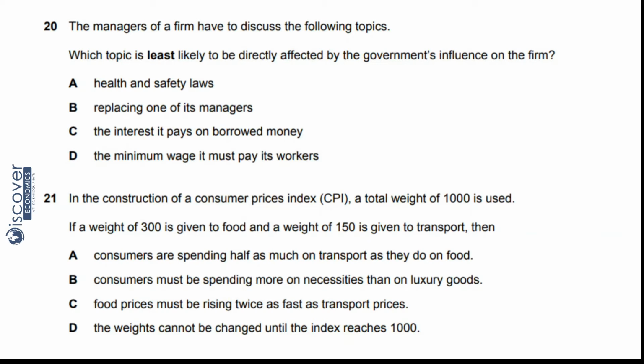Come to question 21. In the construction of a consumer price index, a total weight of 1000 is used. Fine. So you know the consumer price index, you remember. Then come to the next line. If a weight of 300 is given to food and a weight of 150 is given to transport.